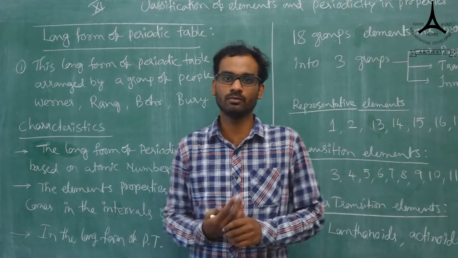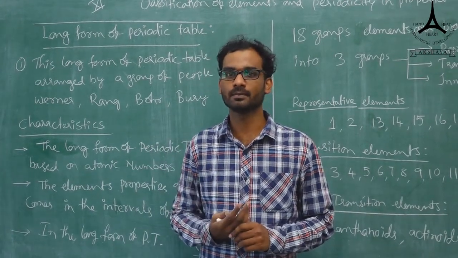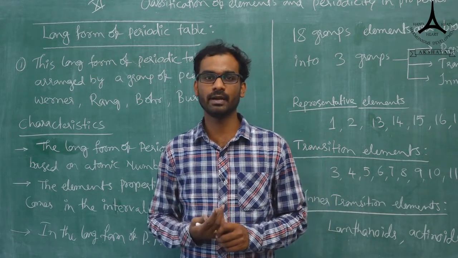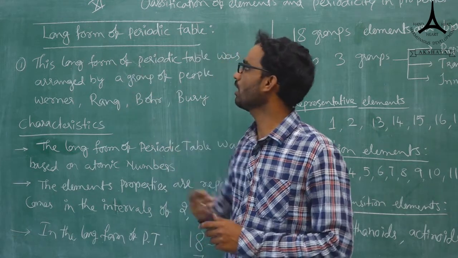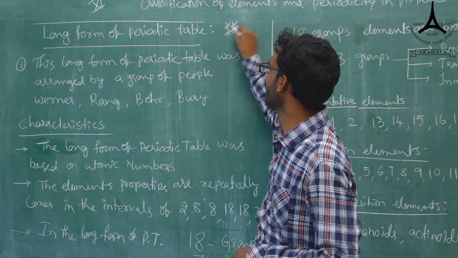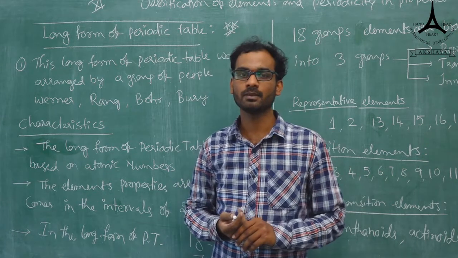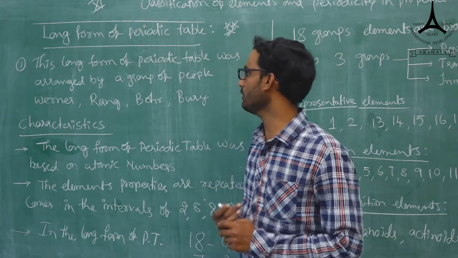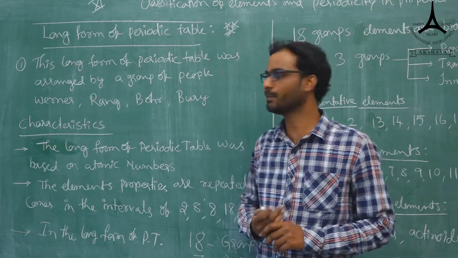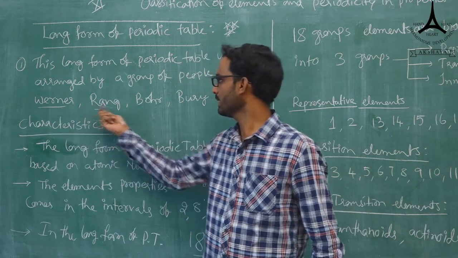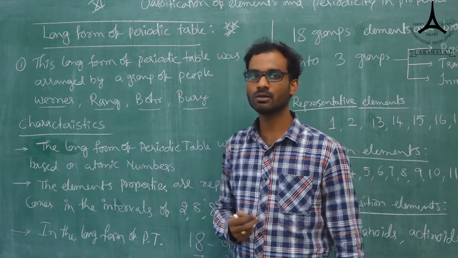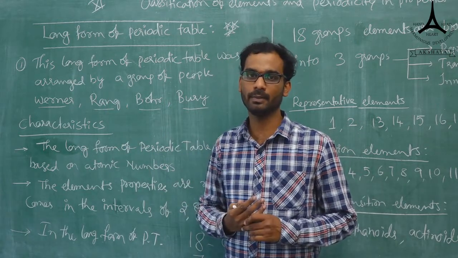In the previous session, I explained the discovery of the periodic table: Döbereiner, Newlands, Lothar Meyer, Mendeleev, and the modern periodic table. The next one is the long form of the periodic table. It is a very important table, and you have to practice it. This long form of the periodic table was arranged by a group of scientists: Werner, Rang, Bohr, and Bury.